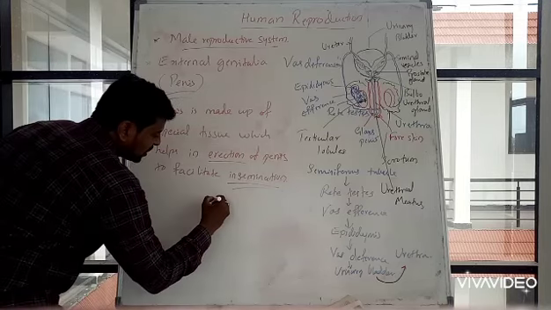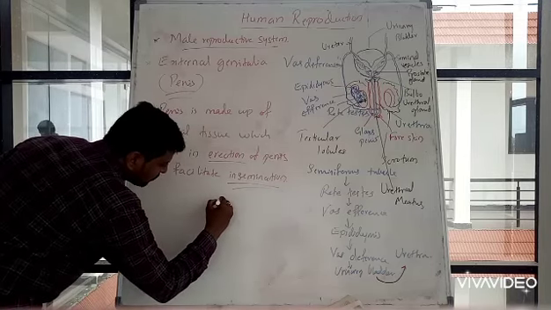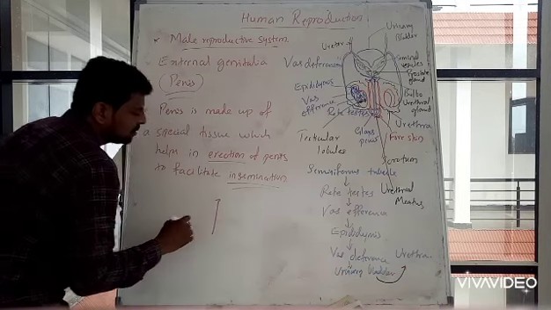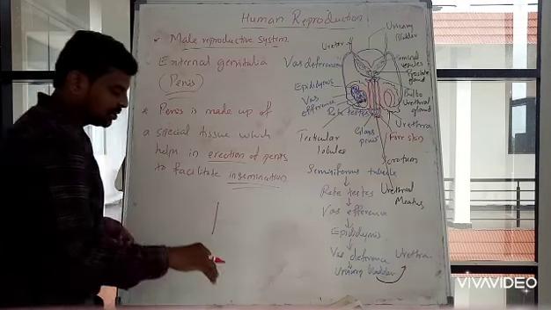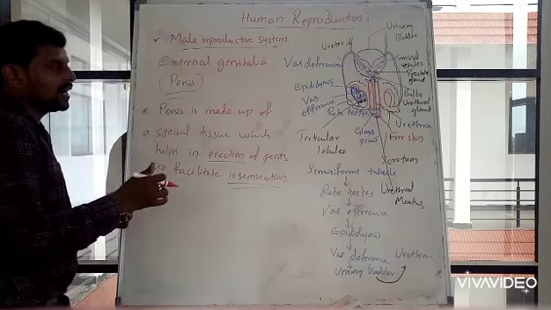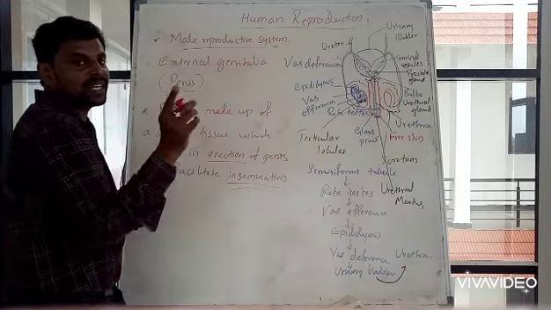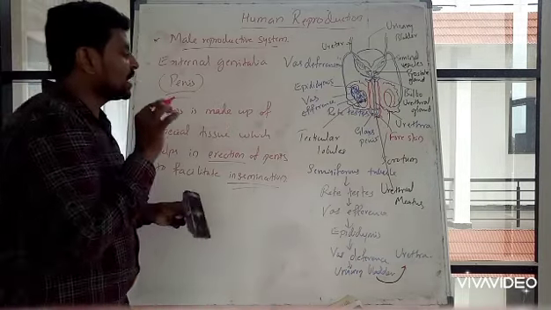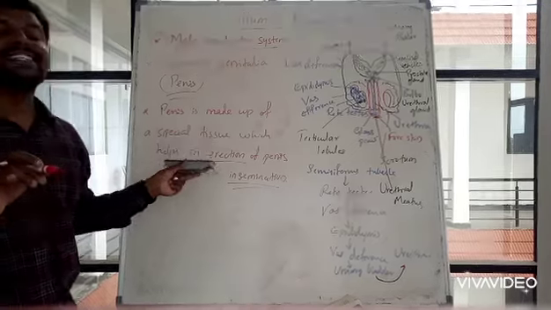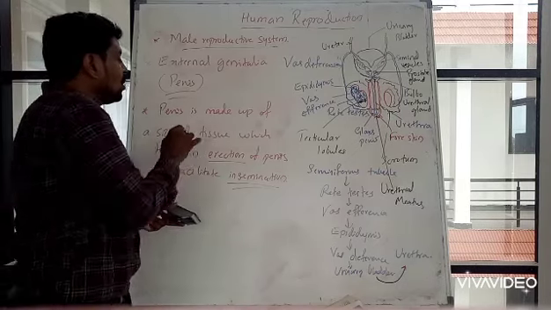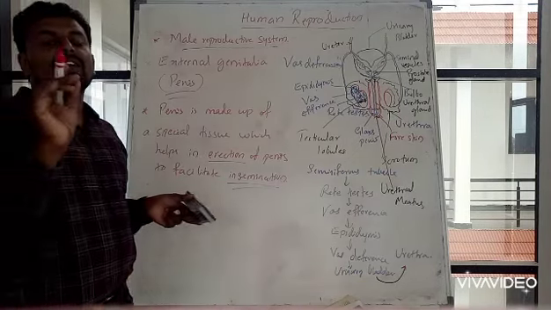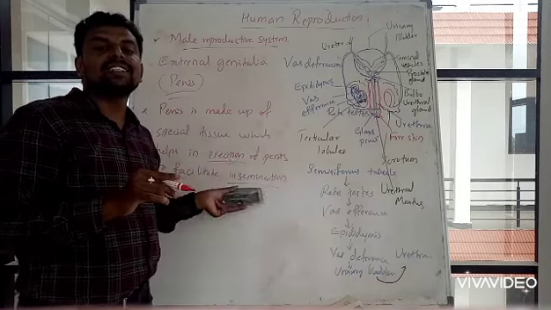Erection means standing straight. Erection means the penis will stand straight. So this erection is important during insemination. The tissue of the penis facilitates insemination.